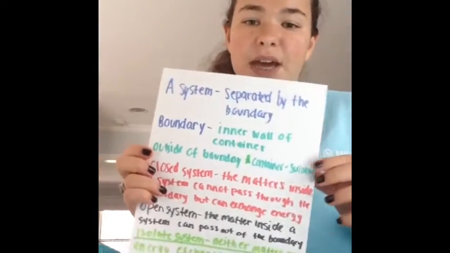Some important things you must know before I start are the definitions of a system, a boundary, a closed system, an open system, and an isolated system. Take a minute and write these down.